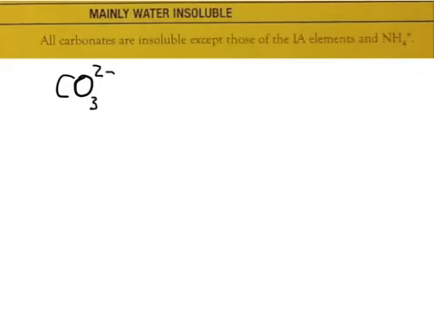So for the last few minutes, we were looking at anions and cations that helped us predict that these things would probably dissolve in water. The lower part of the solubility rules guidelines tell us the things that are probably not going to dissolve in water. And the first one of those is if it has a carbonate, CO3, it is not going to dissolve in water unless we combine it with something from group 1 or NH4.